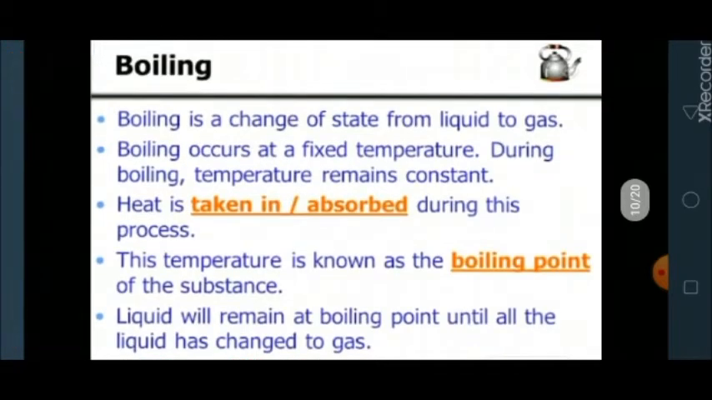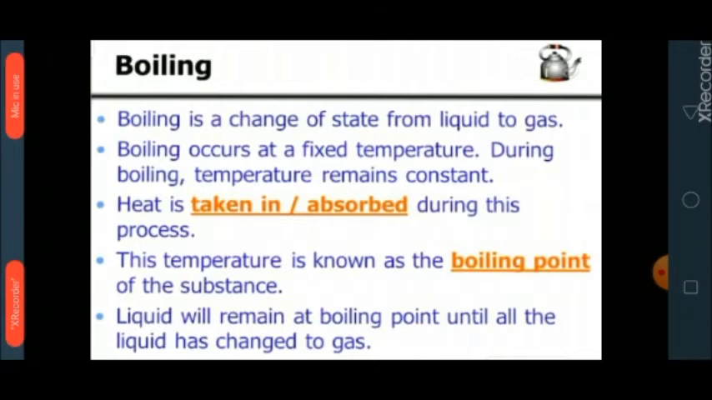The second physical change we are going to discuss is boiling. Now what is boiling? Boiling is simply a process of conversion of liquid into gas. Boiling occurs at a fixed temperature. During boiling, the temperature remains constant.